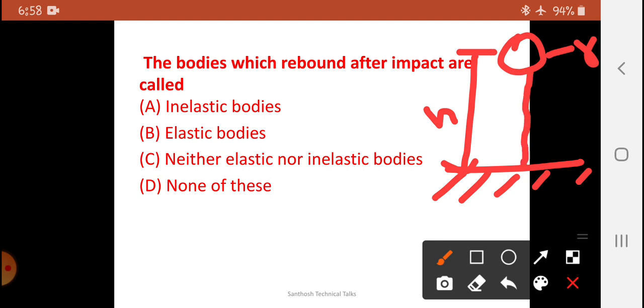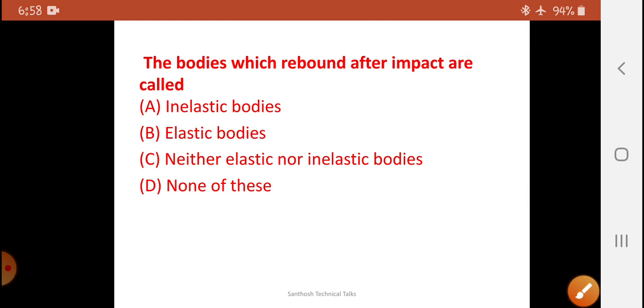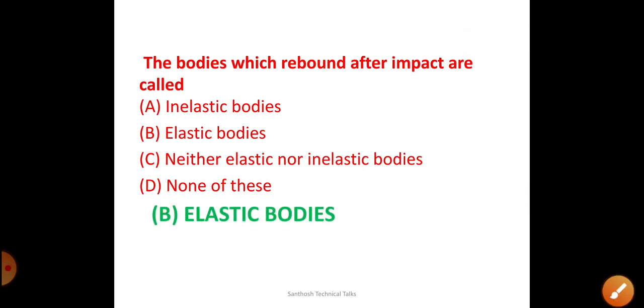It falls to the solid earth and it will get rebounded. It is an elastic body. Elastic bodies can rebound after an impact. When we throw a ball to a wall, it automatically rebounds to us because it is an elastic body.